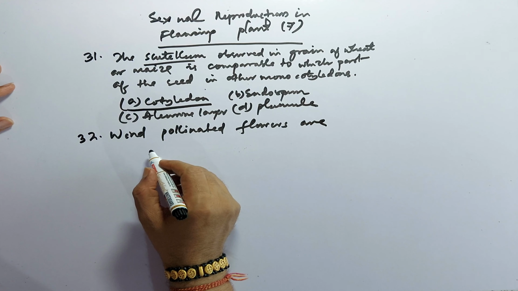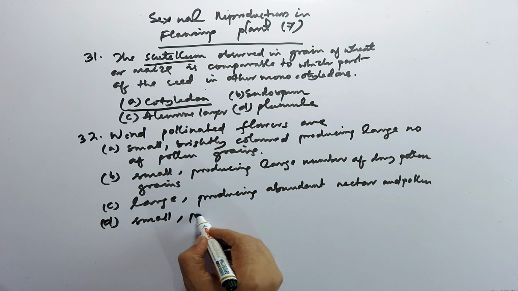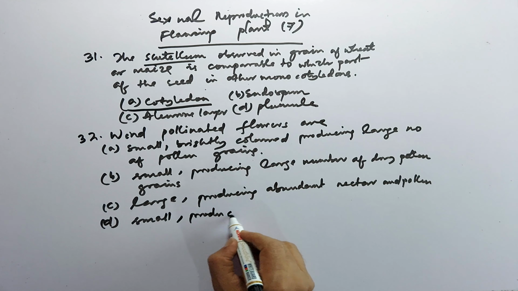C option, large, producing abundant nectar and pollen. D option, small, producing nectar and dry pollen.